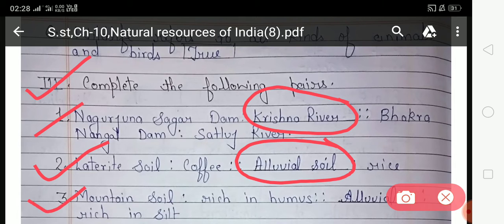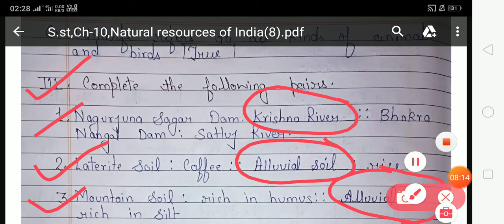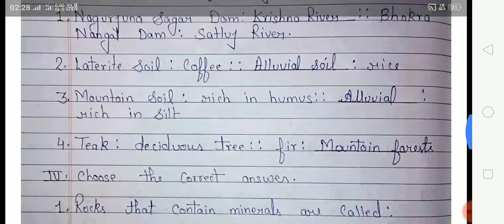Now look at the third number. Mountain soil, rich in humus, dash, rich in silt. So student, mountain soil is rich in humus, then which soil is rich in silt? Alluvial soil is rich in silt, so you have to write alluvial soil in this given space, and here alluvial soil is already written. Now come to the next number, that is 4th number.